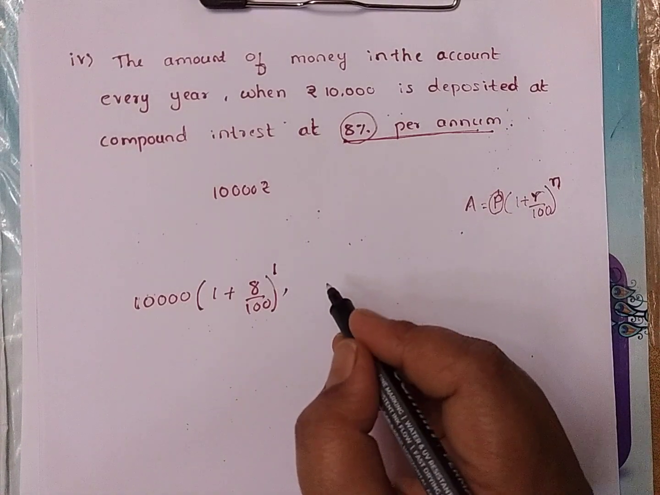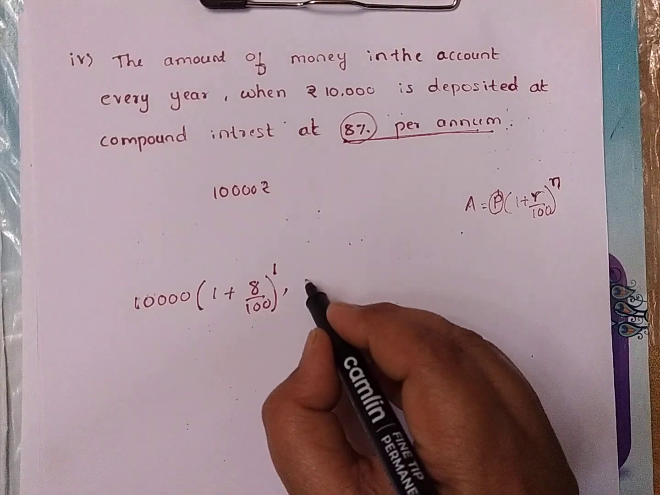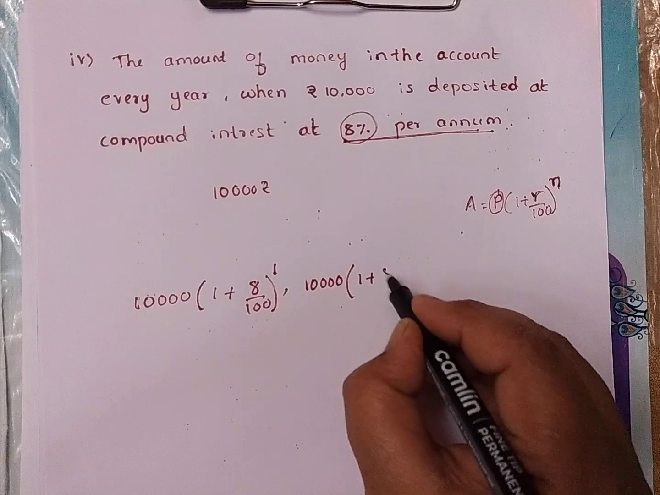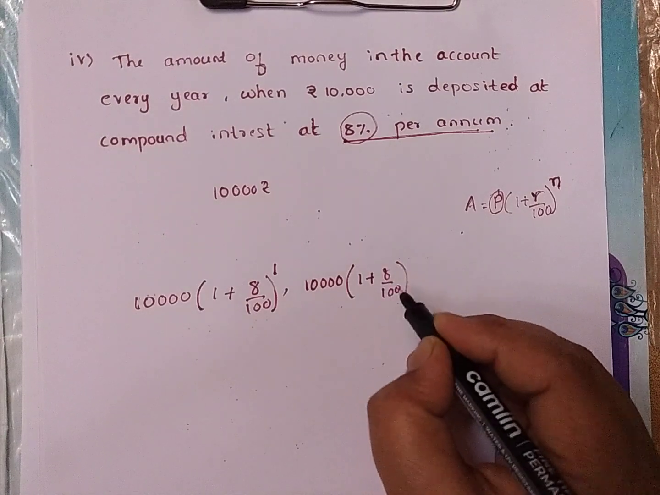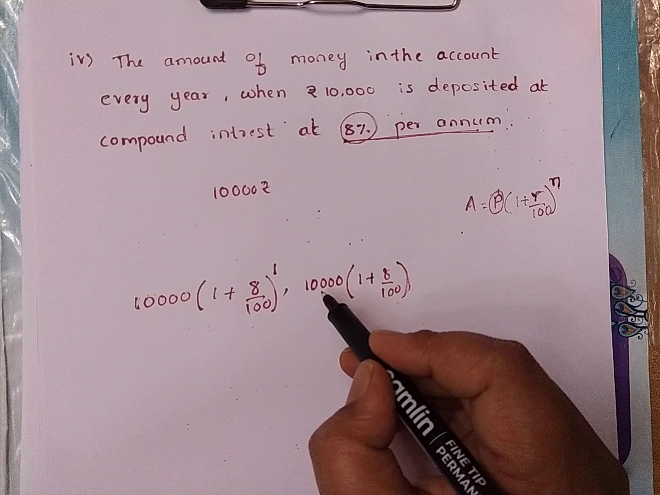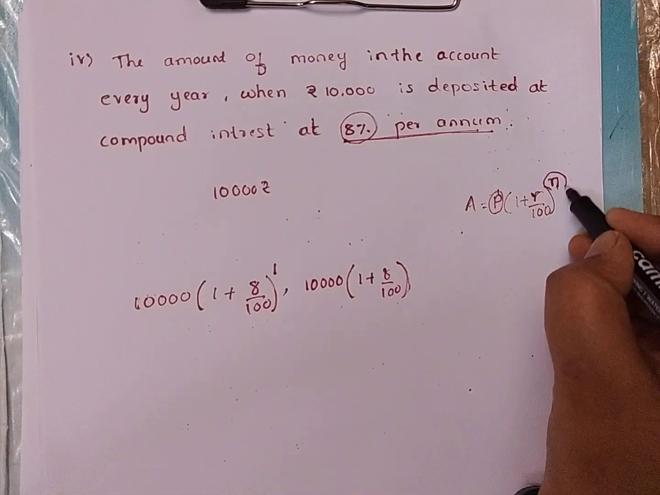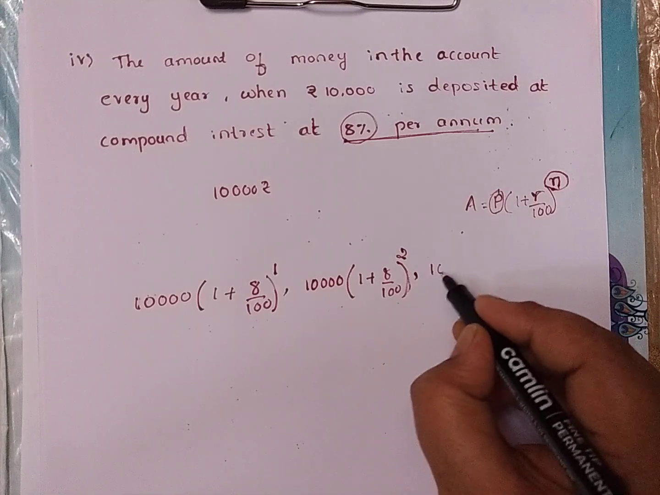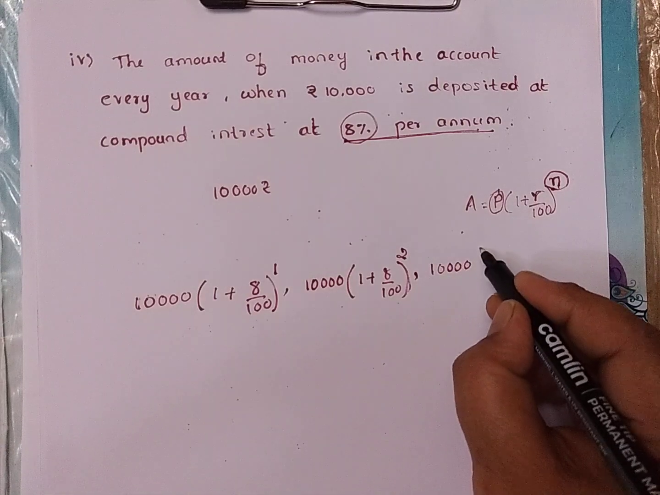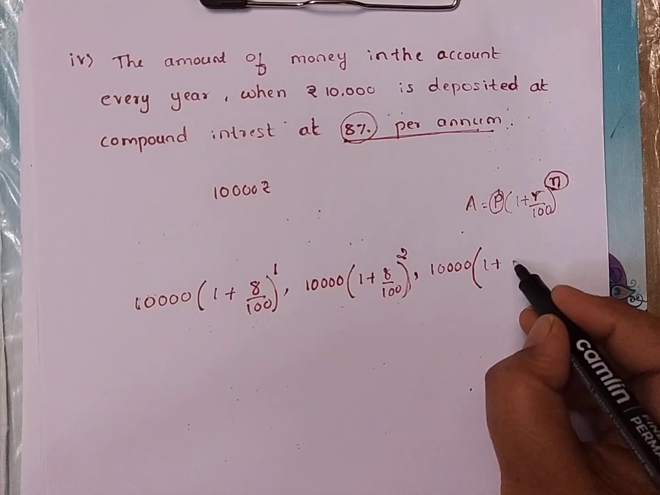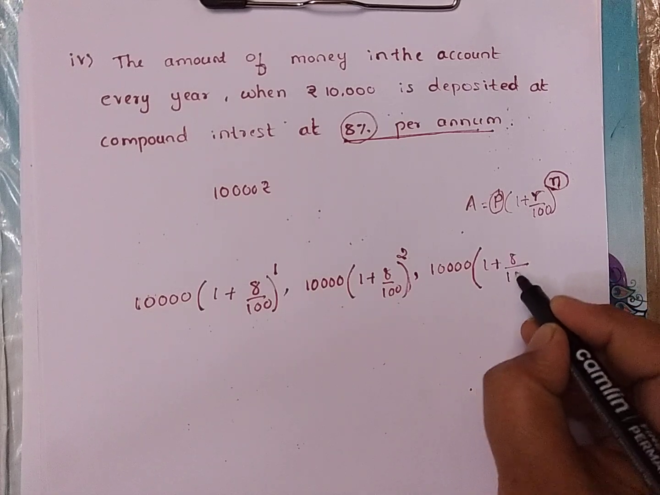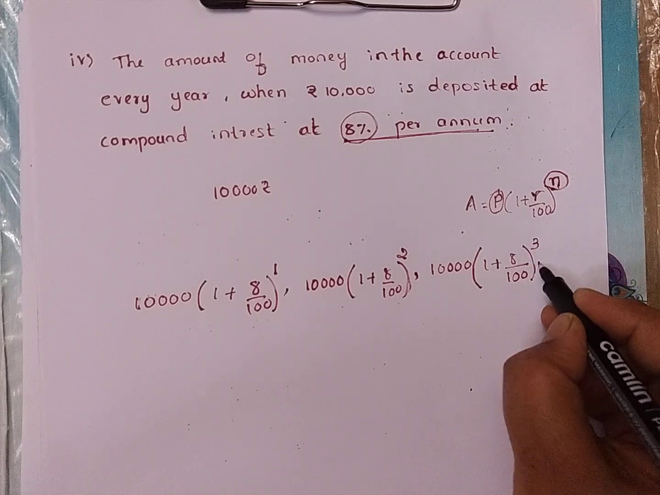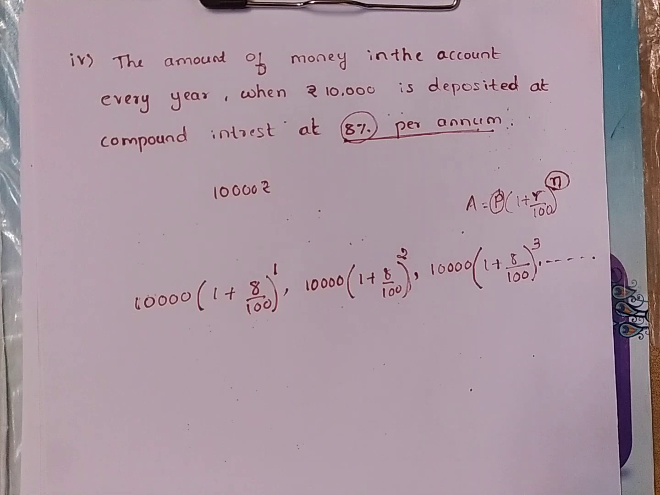Now for the second year, what will be the amount? That is again 10,000, 1 plus 8 by 100. The rate of interest remains the same, and the number of years is, this is 1 and this is 2. And here for the third year, again P is the same, 1 plus the rate of interest 8% is also the same, divided by 100, and the number of years is the third year. Like this it goes on increasing.